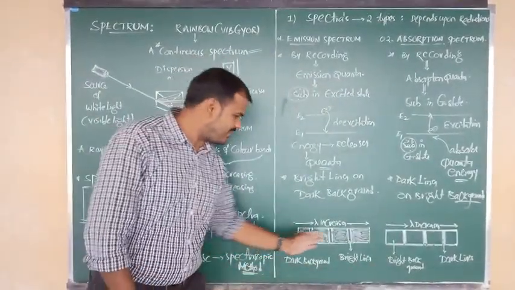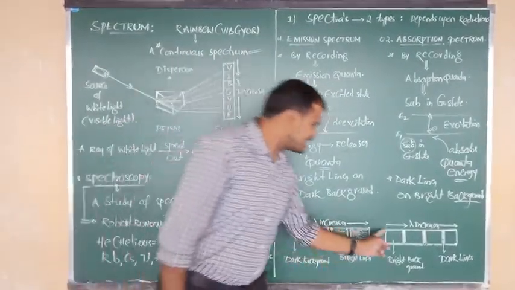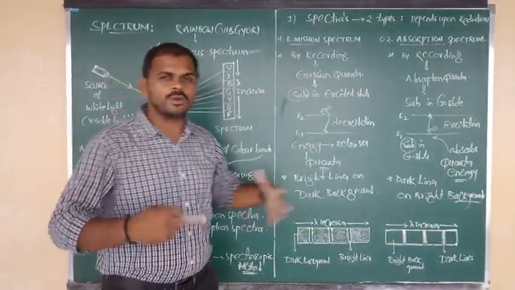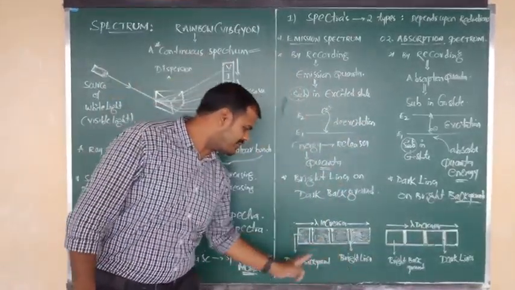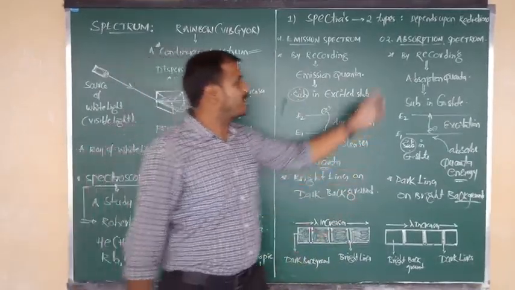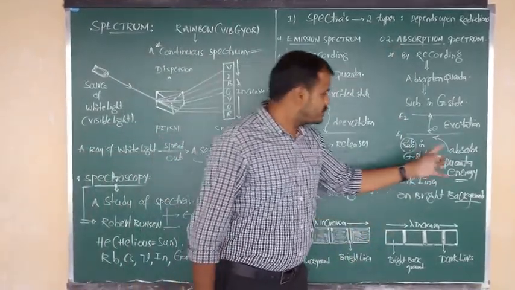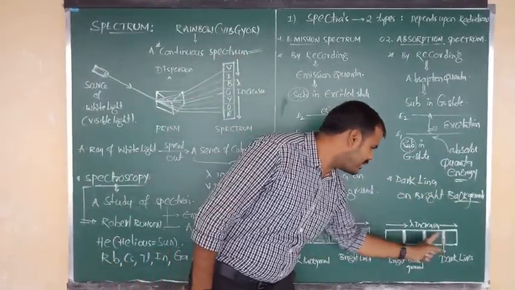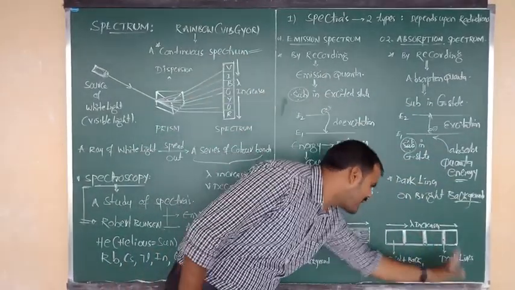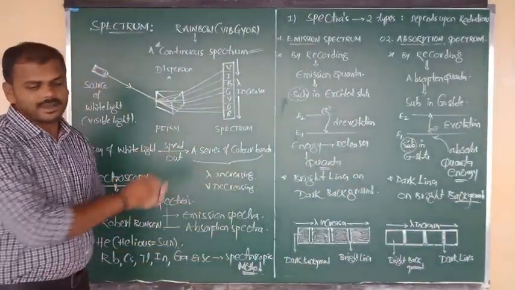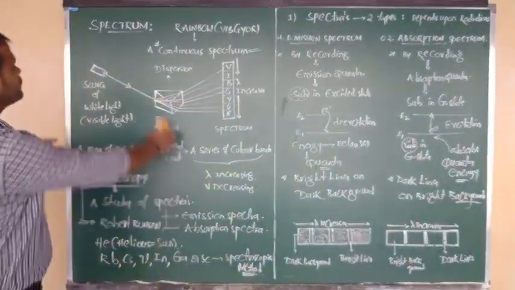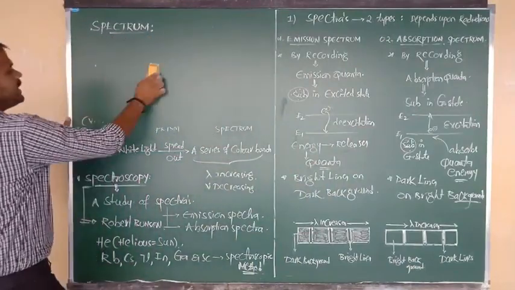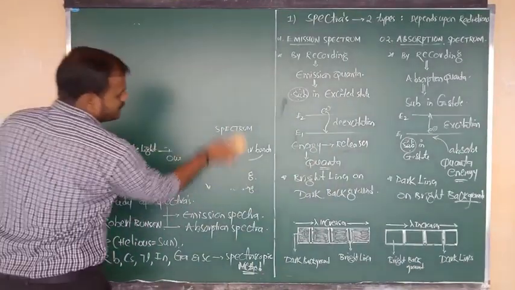Again the same thing: from left to right, wavelength increases. In emission spectrum, due to emitted quanta, we see bright lines on a dark background. But in absorption spectrum, by absorbing certain particular quantum energy, dark lines are present on the bright background. The diagrams are clear. Good. Again we can look at another two types of spectra.